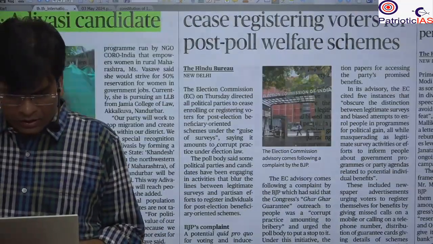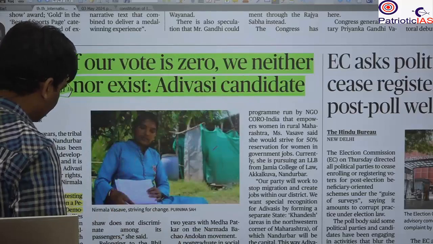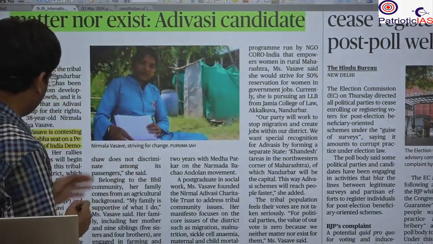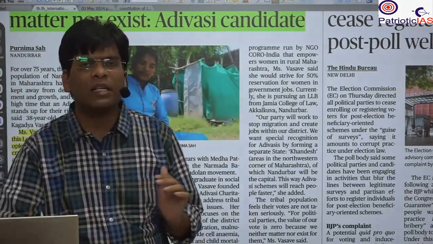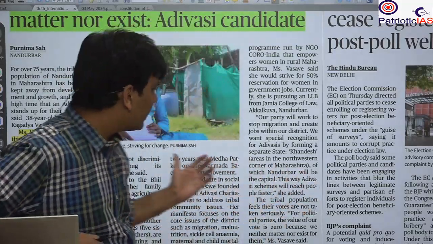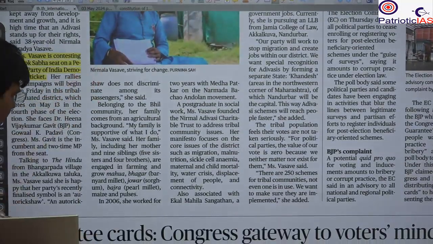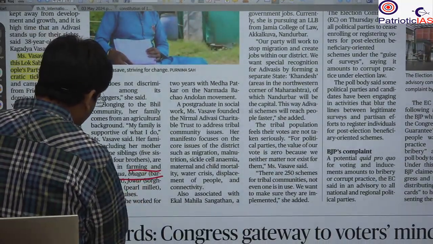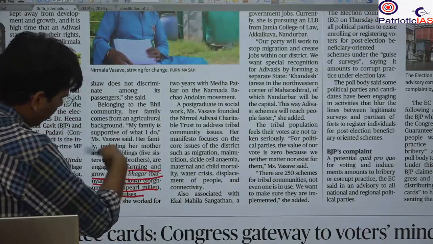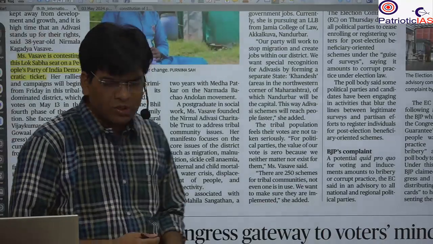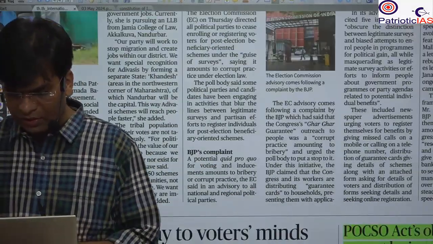Next news, again, it is not that much important. This is the value of our vote. One of the candidates, Nirmala Vasava, is from the tribal community and she is going to fight the election. Such candidates are needed who come directly to the cause of common people. Her issue is developmental and progressive, where she talks about the rights of tribal people, such as farming and growing mahua, bhangar, jowar, bajra, maize, pulses, all these things. She says the main focus area should be there, and our demand is not being raised by our representative. That's why she is going to contest the election. This is all from this news.